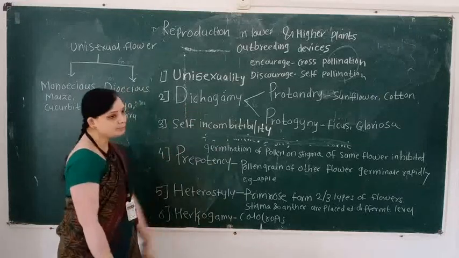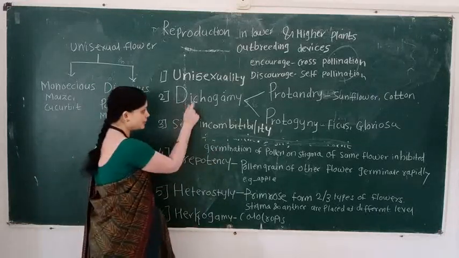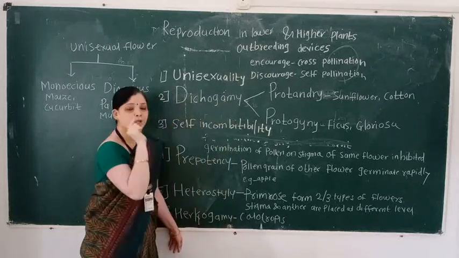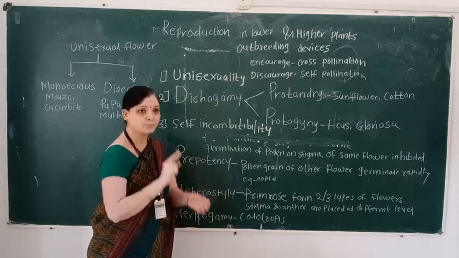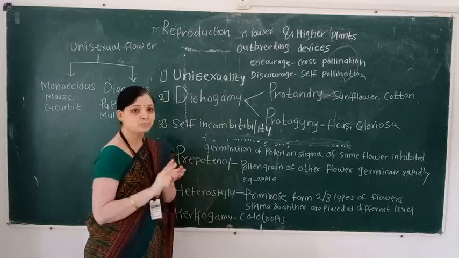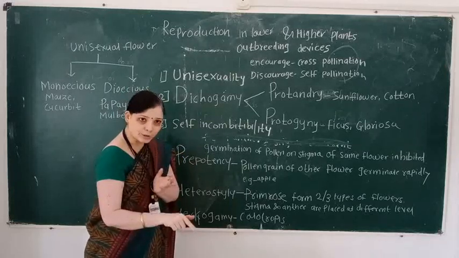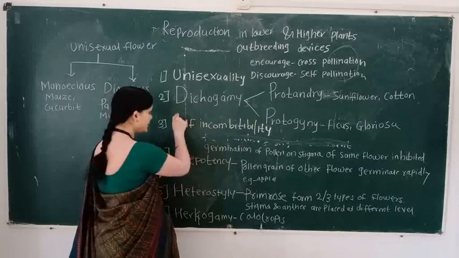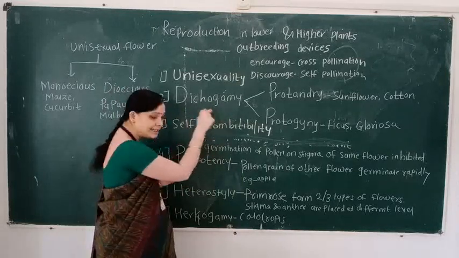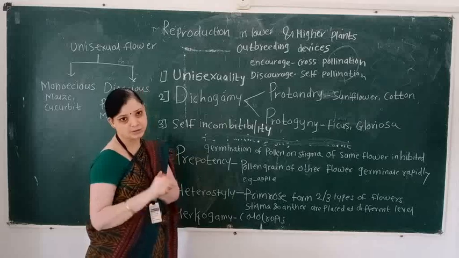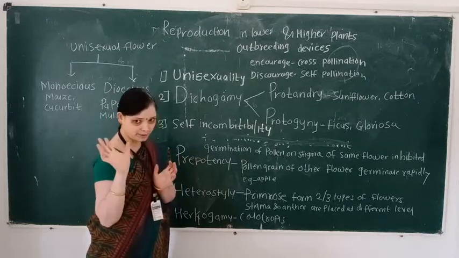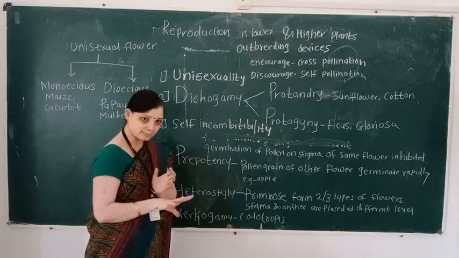What is the meaning of dichogamy? Dichogamy means the maturation period of both androecium and gynoecium is different. Then this outbreeding device is called dichogamy. Dichogamy means different, and homo means same.